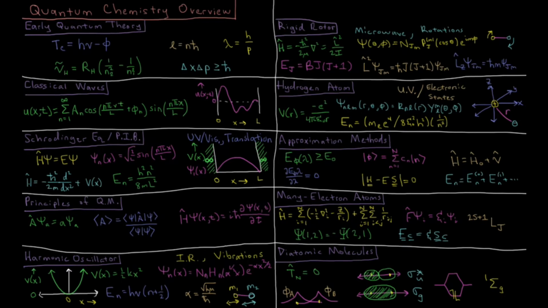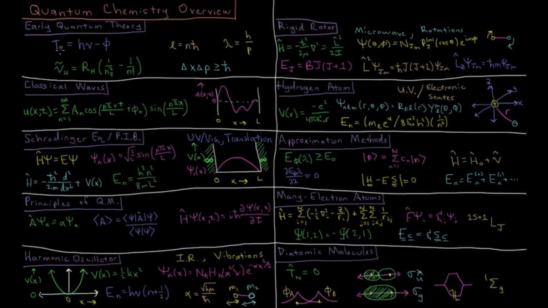This video is a review of the first 10 chapters in the quantum chemistry playlist. So starting with early quantum theory, we have several experimental situations where a quantization hypothesis was necessary to overcome the deficiencies of classical mechanics, and thus quantization and quantum mechanics.